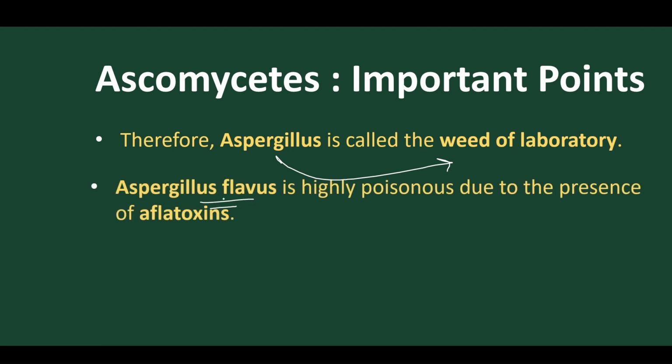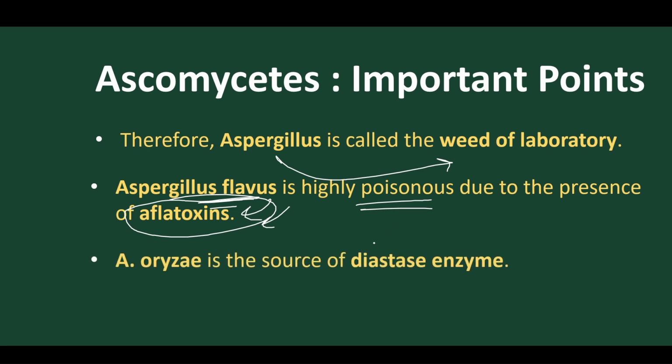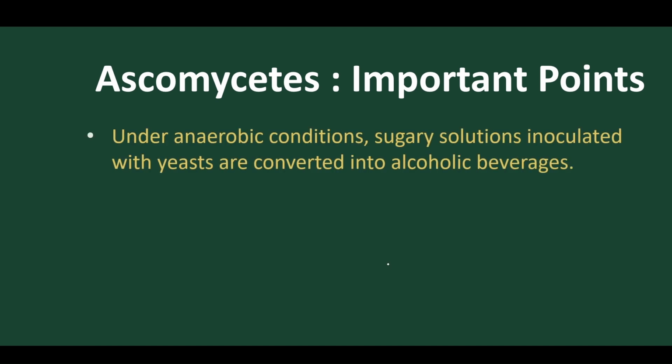Aspergillus flavus is highly poisonous due to the presence of an alkaloid, a chemical called aflatoxins. So due to the presence of aflatoxins, Aspergillus flavus is very highly poisonous. Aspergillus oryzae releases an enzyme called diastase. This diastase enzyme is a very important enzyme extracted from Aspergillus oryzae. It normally attacks the rice group of plants, and the diastase is extracted for medicinal and industrial uses.